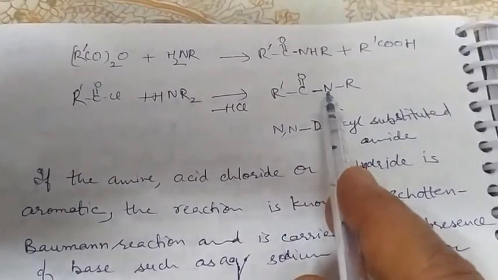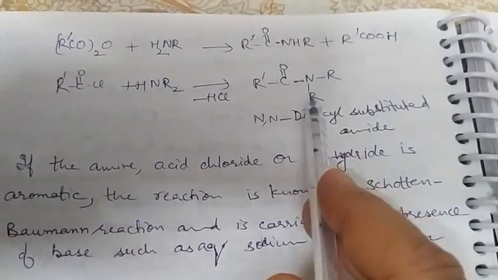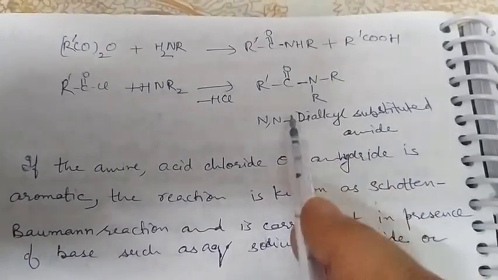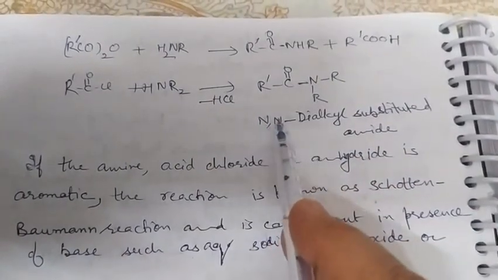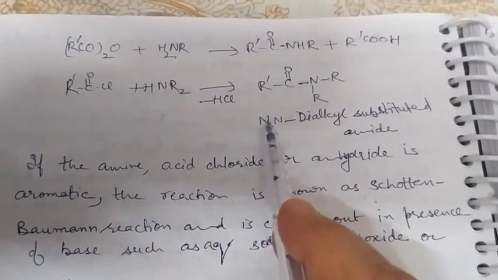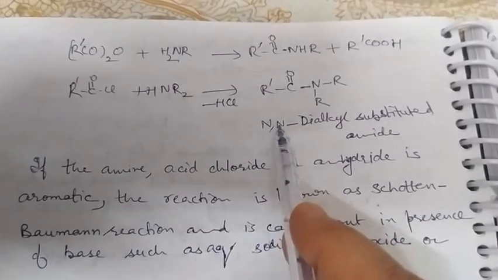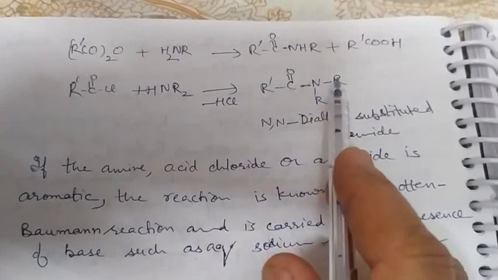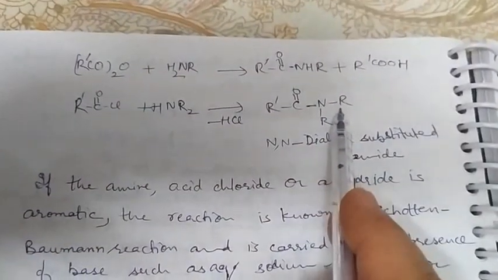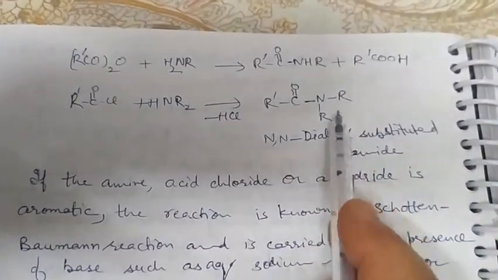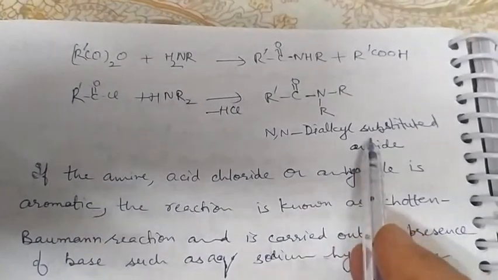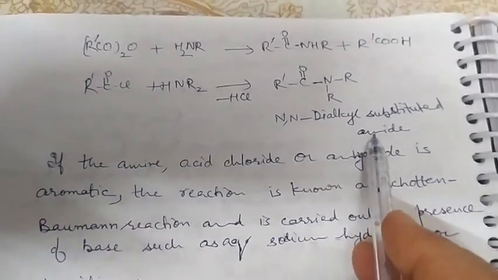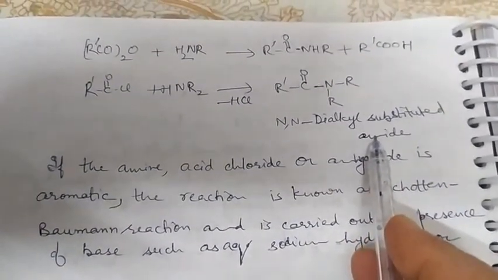Here on nitrogen, two alkyl groups are there, hence it is called NN, two times nitrogen, because two alkyl groups are there. NN dialkyl substituted amides are formed with secondary amines.